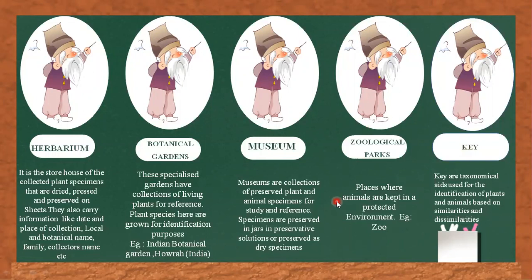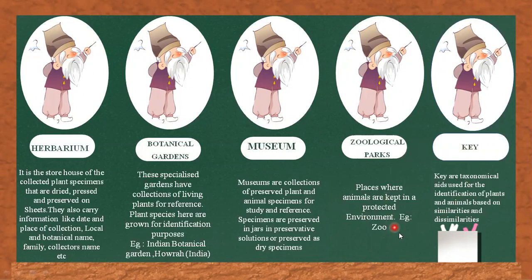So what basically is a zoological park? It is a place where wild animals are kept in a protected environment nearly similar to their natural environment and under human care. Children love visiting these parks, which are commonly called zoos. Most of you have visited a zoo once in your lifetime.